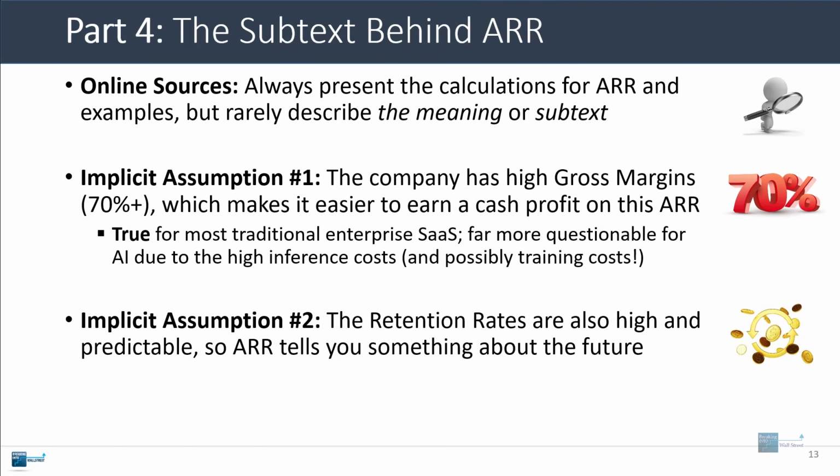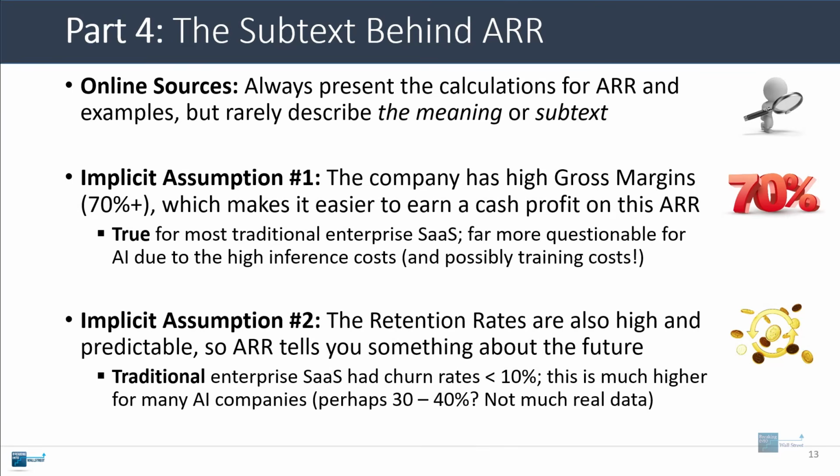The other implicit assumption about why ARR is useful is that the retention rates tend to be high and predictable, so it actually tells you something reasonable about the future. Not just about this year, but it can pretty reasonably tell you what might happen next year or the year beyond that as well. Traditionally, enterprise SaaS had churn rates of 10%, maybe up to 20% in some cases, but a lot of AI companies seem to have much higher rates of around 30 to 40%. I couldn't find much real substantial data on this, but I have seen this quoted in a couple different sources, and I think it is fair to assume that the churn rates or cancellation rates are quite a bit higher.